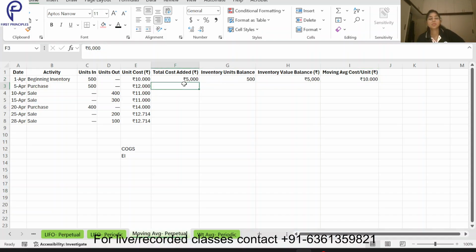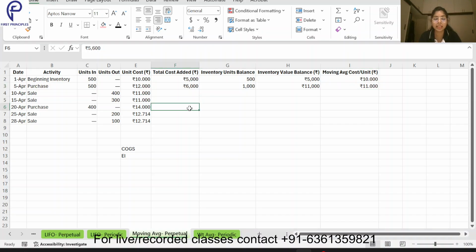Then coming to the purchases, how much did I purchase? 500 at 12, 6000 I purchased. What is the balance? 500 plus 500, 1000 is my balance. Inventory value balance means how much we have: 5000 plus 6000, 11,000 we have. What is the cost of 1 unit? 11,000 divided by 1000, 11 becomes the cost of 1 unit.